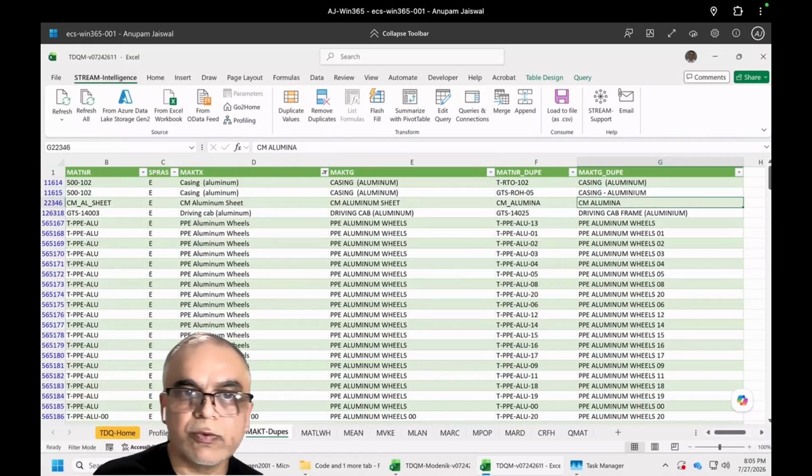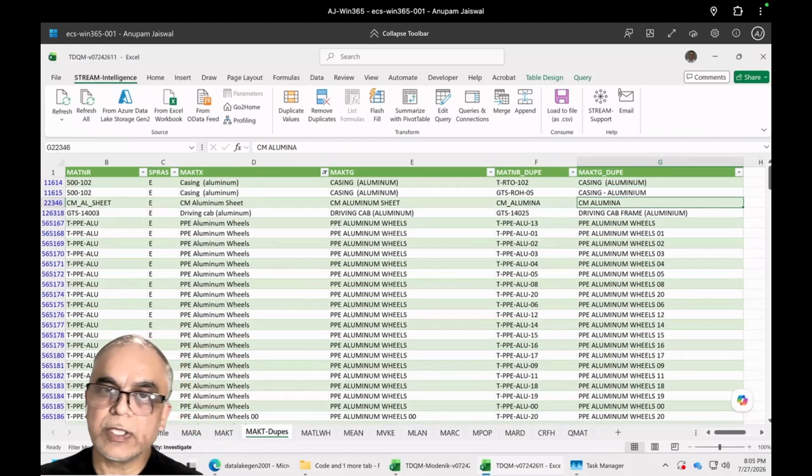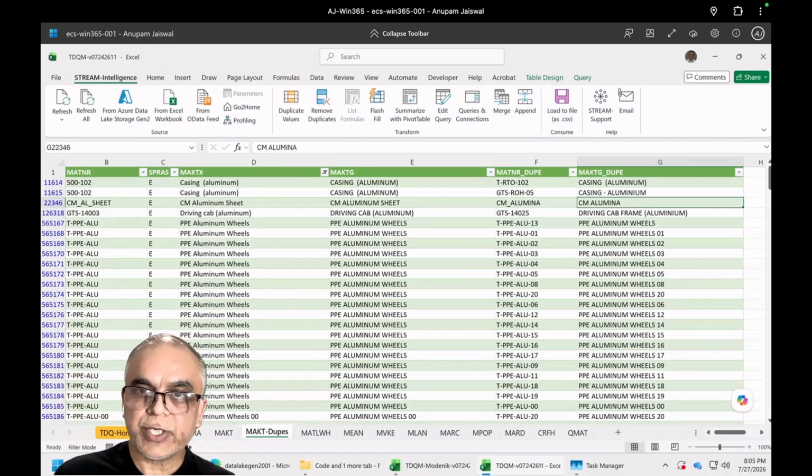All of those which are close matches, it will be able to find out and suggest those should be considered for consolidation. Now, with this kind of data exploration and dedupe check with fuzzy logic, your own operations team can use their Excel, just stream the information and figure out where they're getting duplicate materials or data where some consolidation would be helpful.